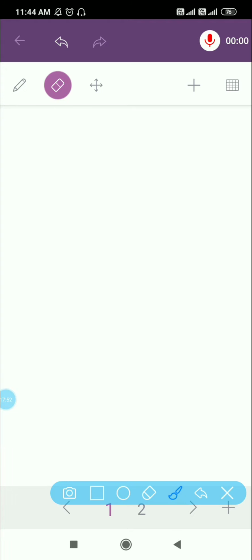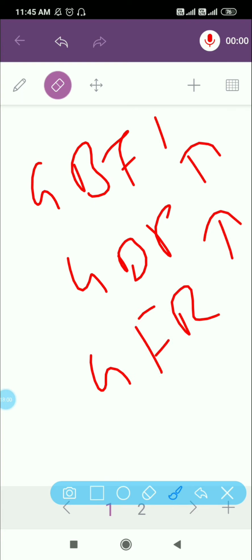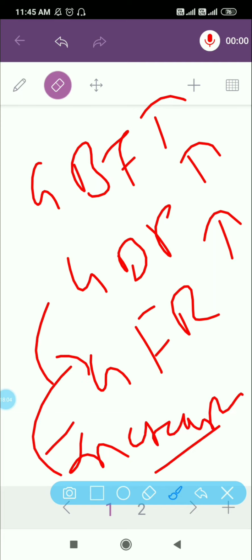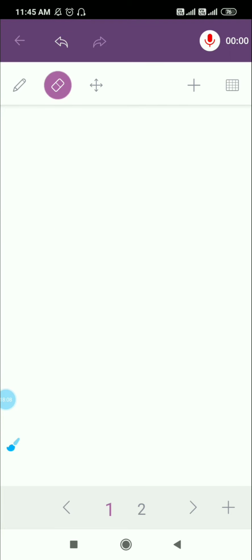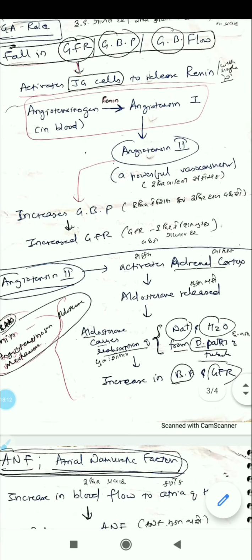This will lead to an increase in blood flow, blood pressure, and GFR. All three things will increase, and that's why there will be more urination.